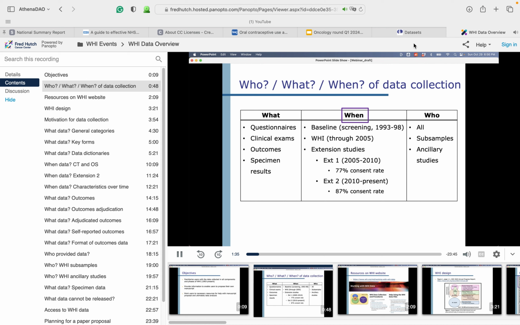Since then, there have been 2 extension studies with continued data collection and outcomes assessment. With each extension, the consent rates to continue with WHI have been very high, with more than 75% consenting for each extension. In terms of who the data was collected on, some data was collected on all WHI participants, but some data was only collected on subsamples of participants, and data generated from ancillary studies is only available on the subset of participants selected for those studies.